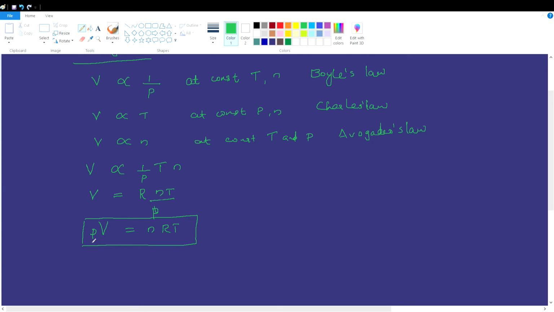where P is the pressure of the gas, V its volume, n is the number of moles, and R is the proportionality constant, known as the ideal gas constant or universal gas constant. T is the temperature in Kelvin. The gas constant R can be written as R = PV divided by nT.